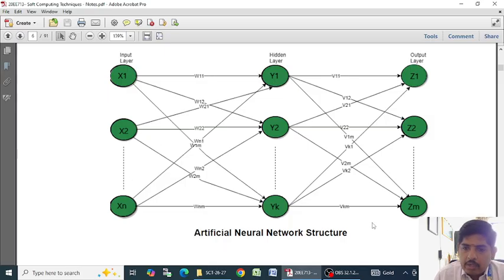Here more than two layers are there, so this artificial neural network is called a multi-layer artificial neural network. This is the basic concept of the artificial neural network, and how it was developed from the biological neural network. Thank you.